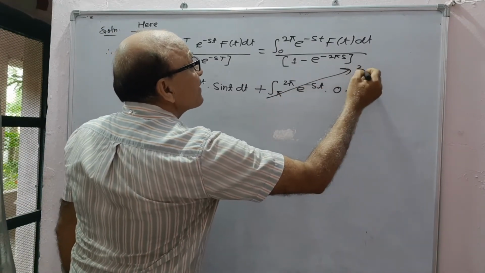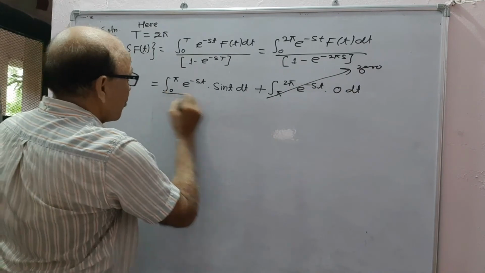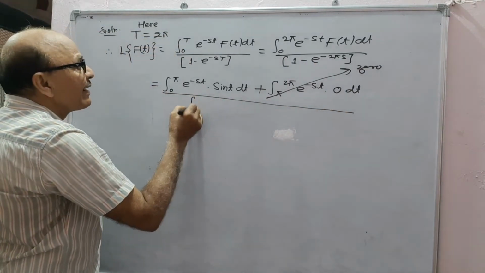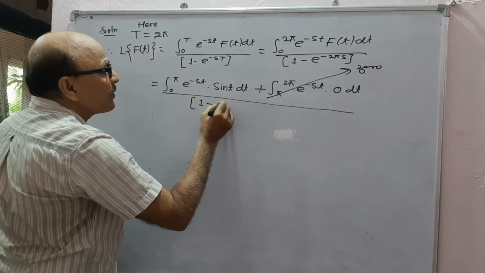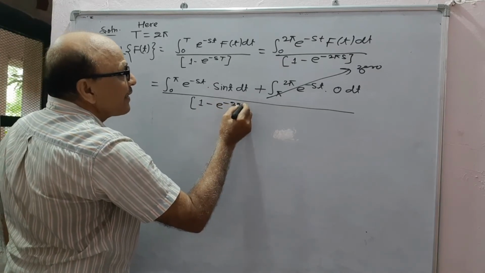Therefore, this second part becomes 0, whole upon 1 minus e to the power minus 2 pi s.